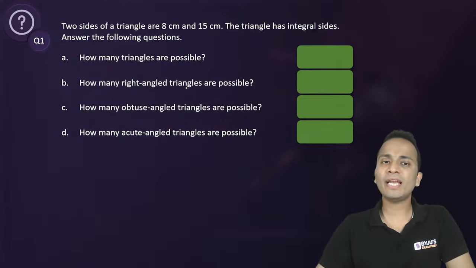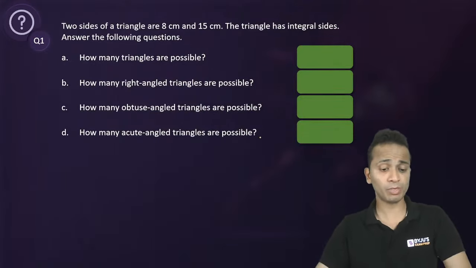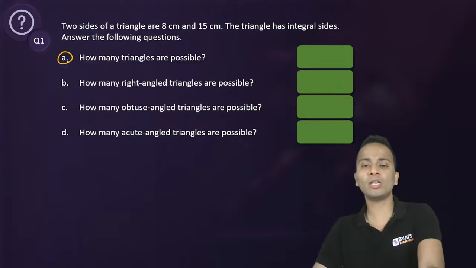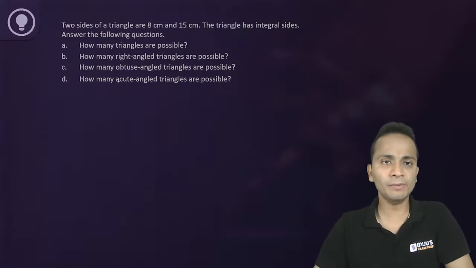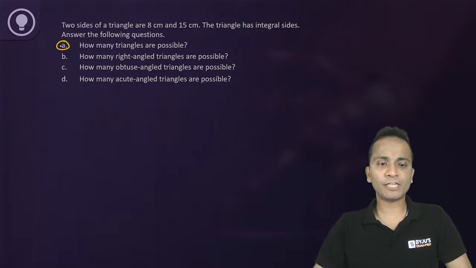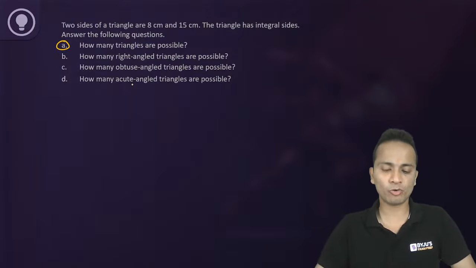Second question, how many right angle triangles are possible? Third question, how many obtuse angle triangles are possible? Fourth is how many acute angle triangles are possible. But before that, we'll look at the first question, how many triangles in total are possible. Anyone? The answer for the first question, and then I'll bifurcate the total number of triangles into right angle, obtuse angle, and acute angle triangles.